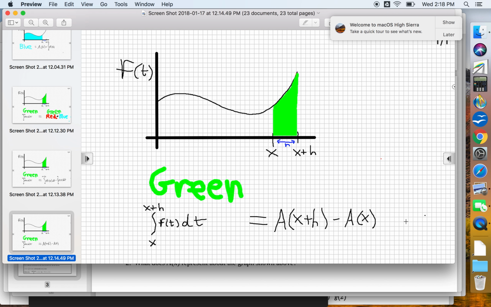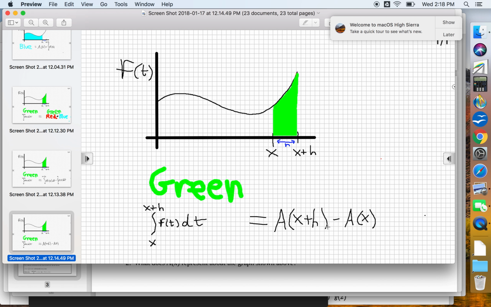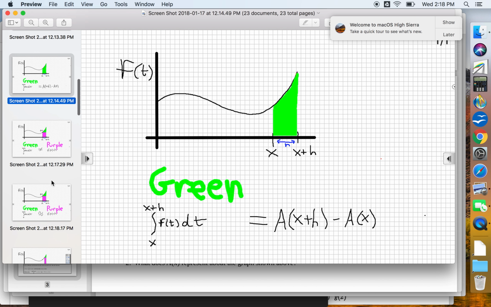And then what I'm going to do is take those integral symbols and use the function notation for them. So this was A of x plus h. This was A of x. That was the notation that we assigned to those integrals. All right, let me scroll down and make sure I know where we're going. Okay. Let's talk about another way to measure the green besides the red minus the blue and besides x to